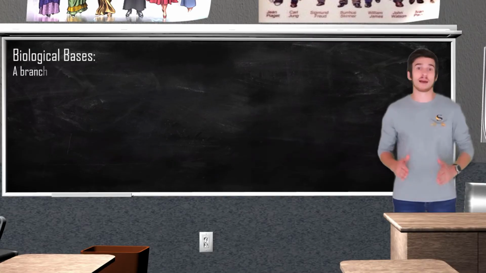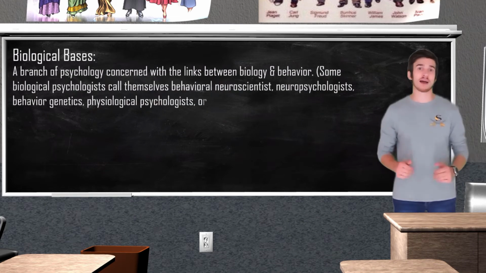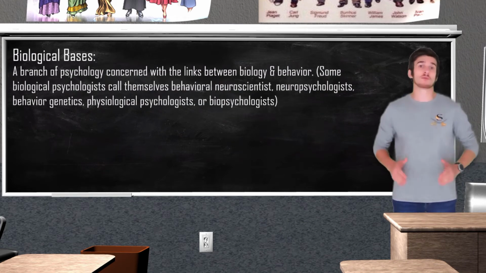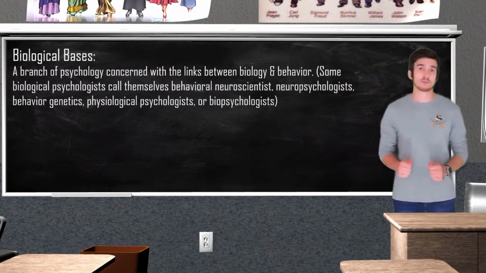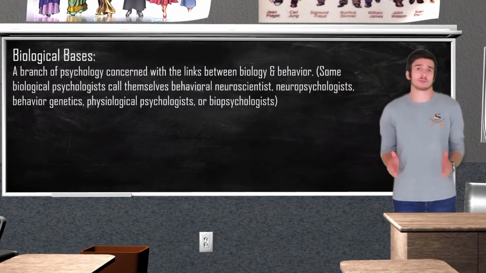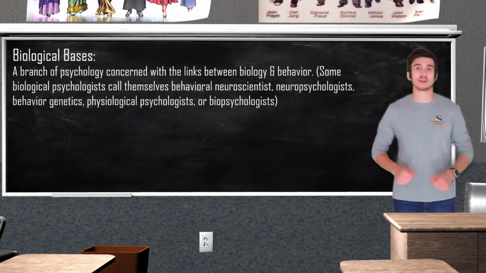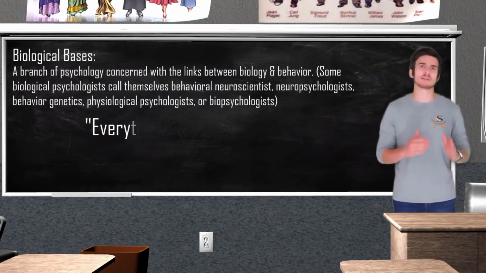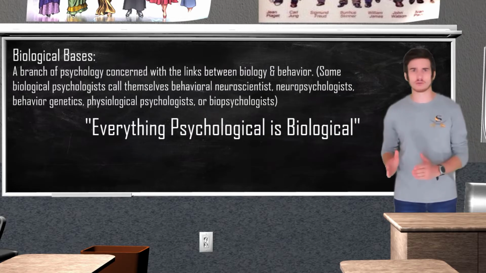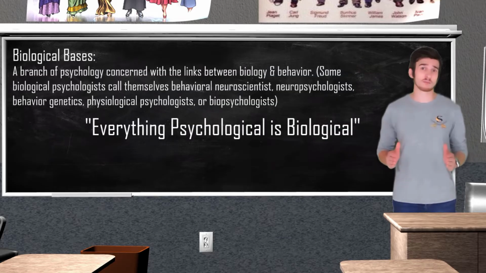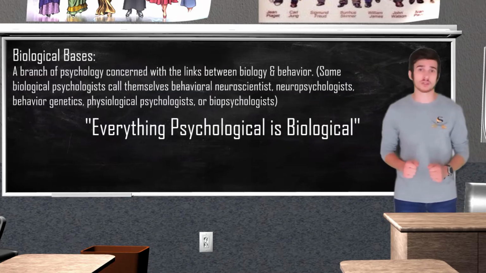Now let's get started. The biological basis of behavior is going to center around the biological perspective of psychology. Remember from our Unit 1 video review, the biological basis of psychology aims to explain behavior through physiological means. So mainly we're going to be taking a look at our nervous system and our genetics. When talking about the biological basis of psychology, it is important to have the mindset that everything psychological is biological. Whether it is sight or sound, a memory or an emotion, every one of our psychological experiences triggers some type of reaction in our brain and body. The reactions to these corresponding behaviors are what we are going to focus on during this unit review.